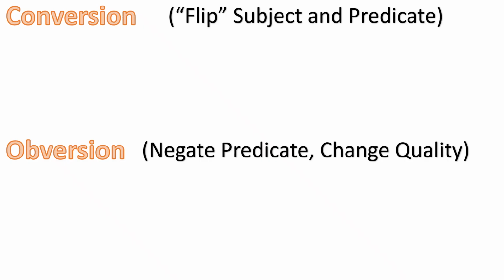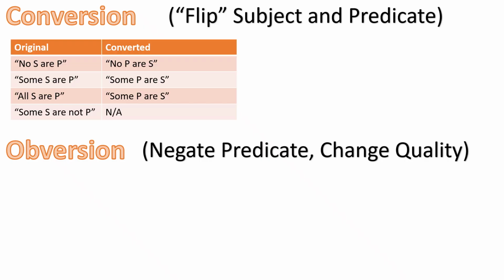In conversion, we're flipping the subject term and the predicate term. Sometimes we can do that straightforwardly without a problem. It's valid. Other times we can't. And other times we only can with certain modifications. So let's consider some standard propositions like No S are P. That can be converted in a valid, legitimate way to No P are S. In this case, those are logically equivalent propositions. They really say the same thing.